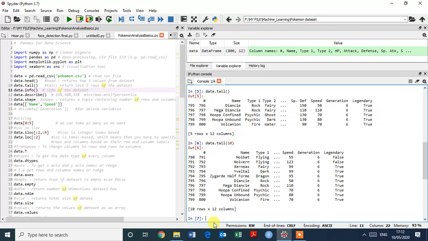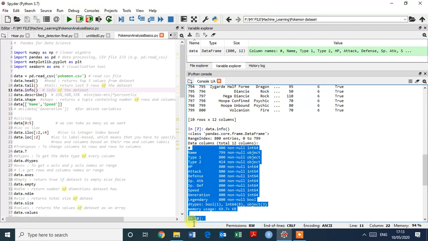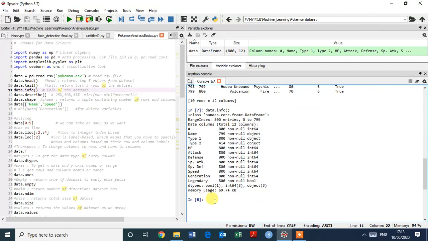If you want to check the information of the dataset, just type data dot info and enter. Here we can see the 12 variables and 800 observations, and here are the variable names.